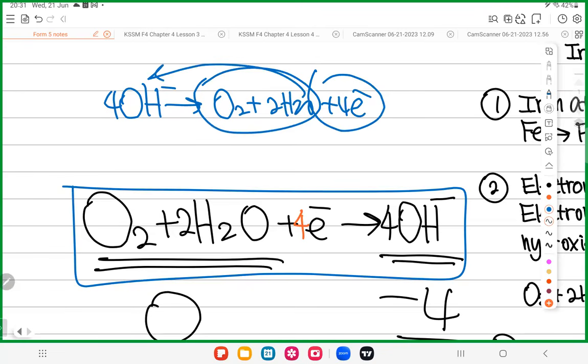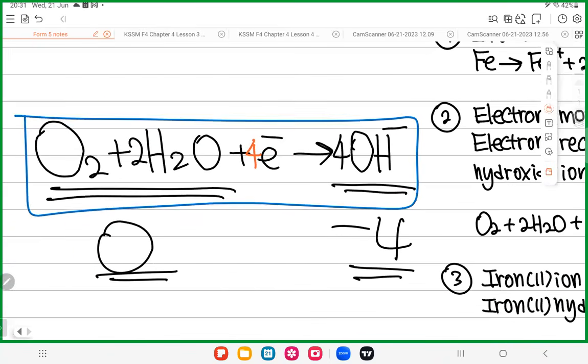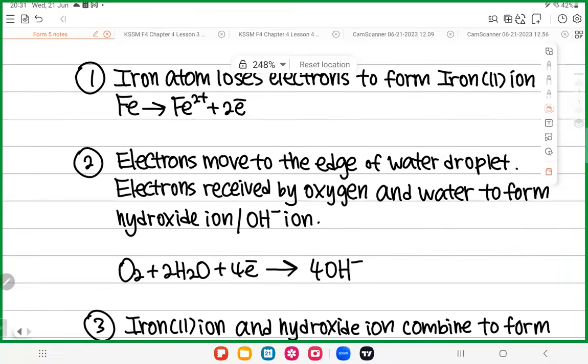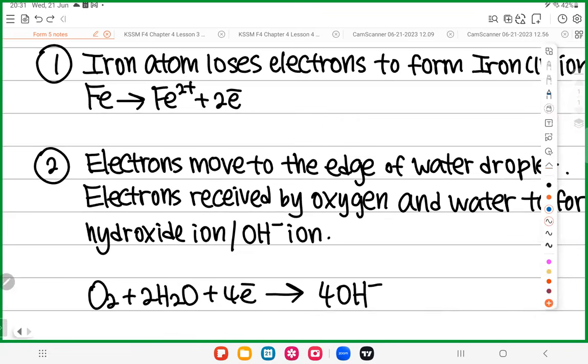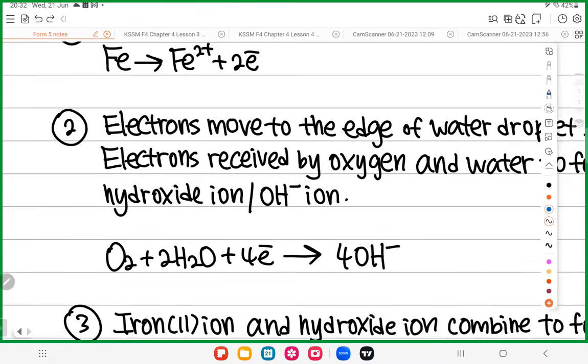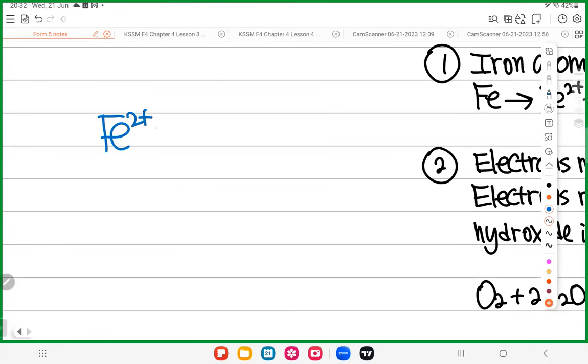Is it okay? So I want all of you to know, when iron donated electron, the electron is received by oxygen and water. When oxygen and water receive electron, they become OH minus. So make sure you know how to write this particular equation. Okay? So now, what happened next? When you have a positive ion and a negative ion, positive and negative fall in love with each other. True or not? Positive attract to negative. So just now I have Fe2 plus, and now I got OH minus. Positive and negative, they will combine together. So Fe2 plus will combine with OH minus.